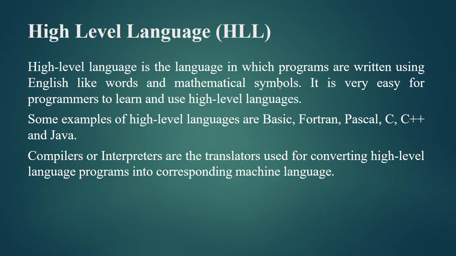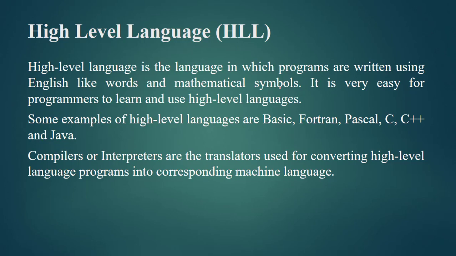Next we have high level languages. Well, these high level languages are generally the languages which are written by using some English like keywords or some mathematical symbols. Fine. Writing these programs is a very easy task for the user, for the programmer, but for the computer these programs are not easy to understand. Fine. Now some most commonly used high level languages are Basic, Fortran, Pascal, C, C++ and Java.